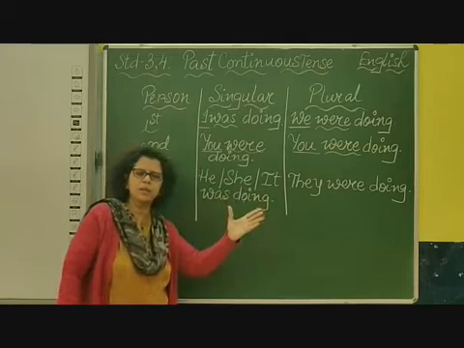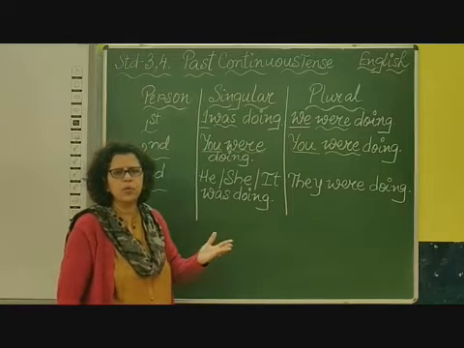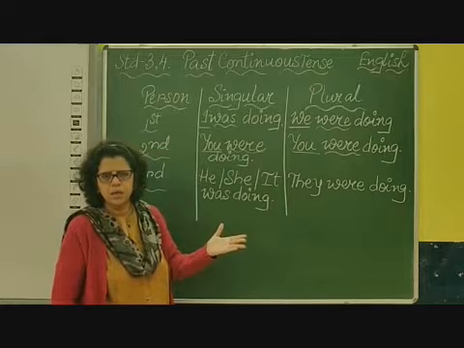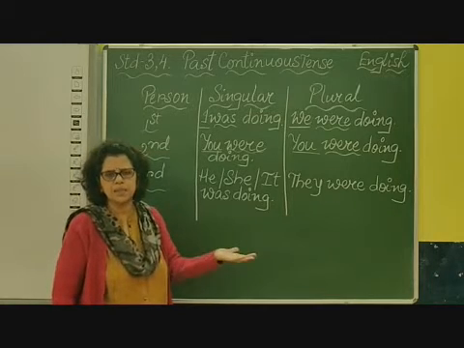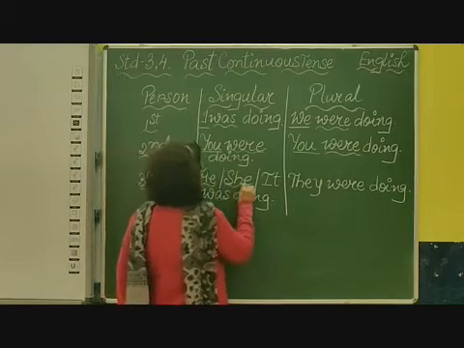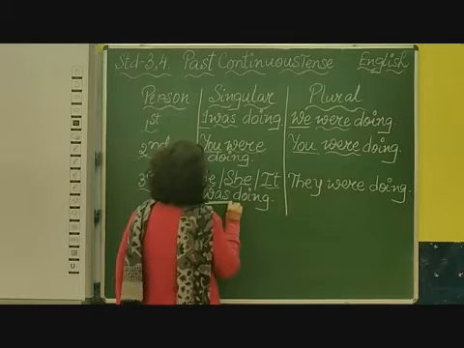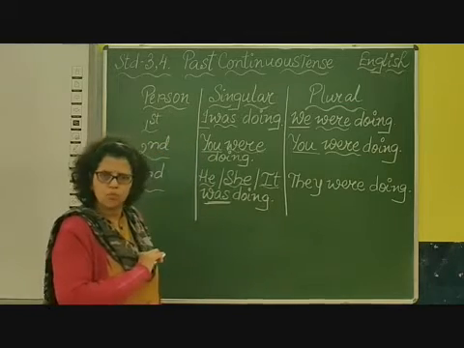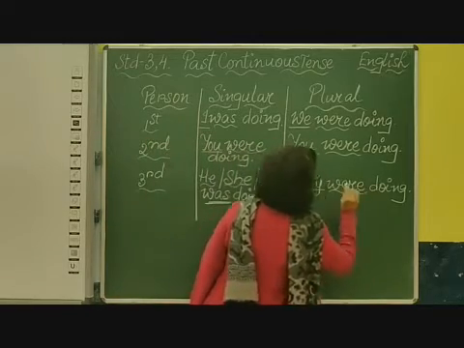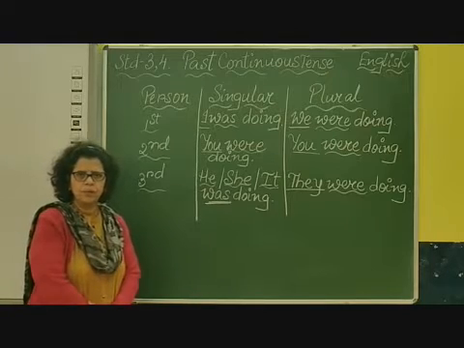He represents the male, she represents female, it represents when we don't know the gender, or maybe a thing. If I am talking about Bharuch, I will say it. Okay? So he, she, it was. Was because singular. And they were. They were. When there are many.